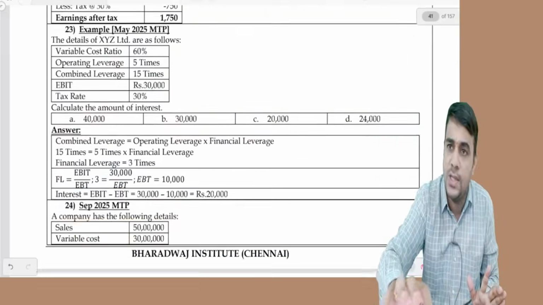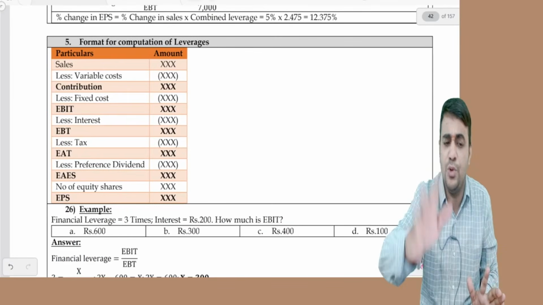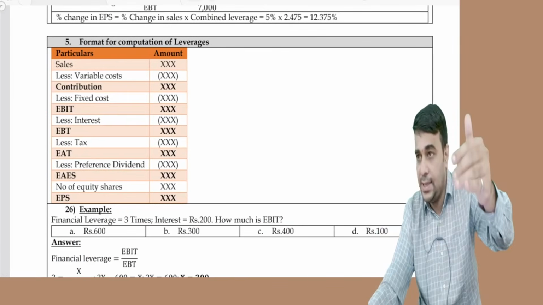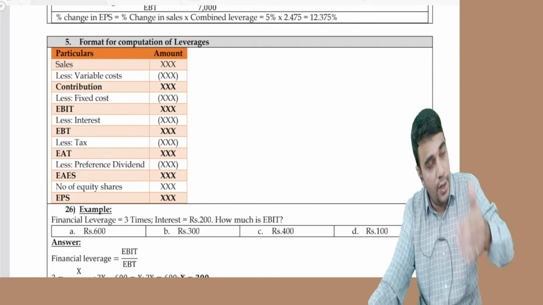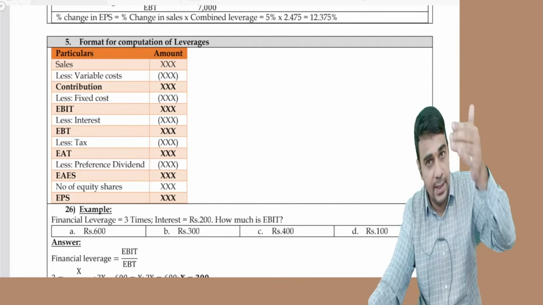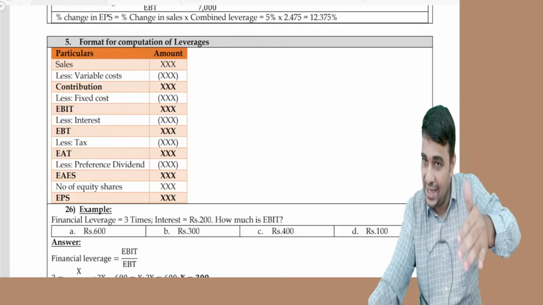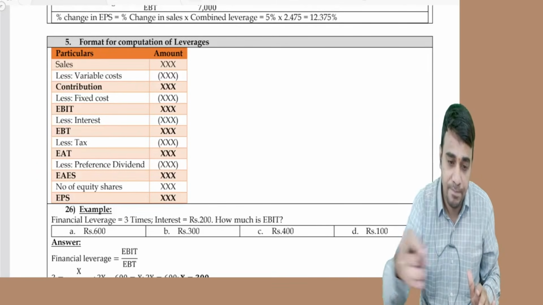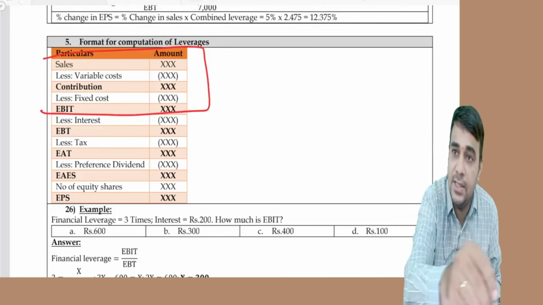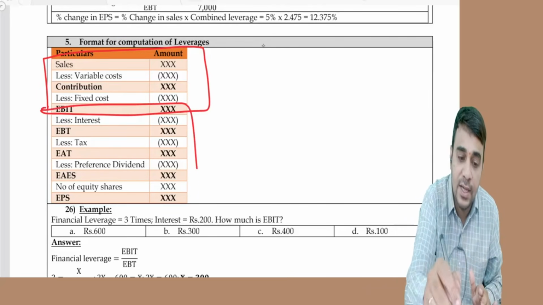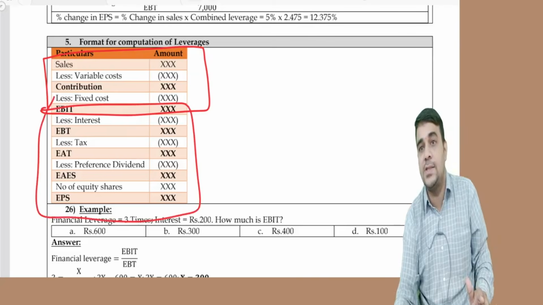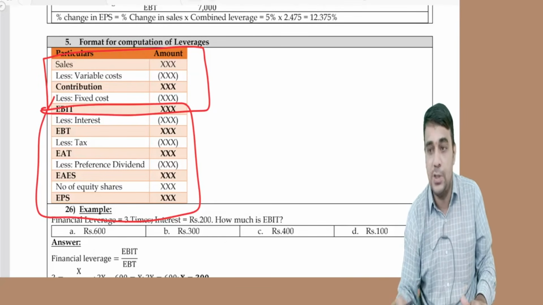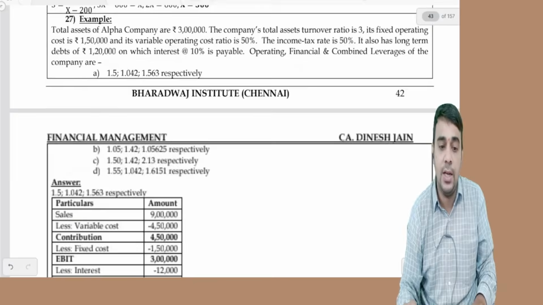In order to do all this calculation, we'll do this income statement. Starting with sales, less variable cost, contribution, less fixed cost, EBIT, less interest, EBT, less tax. So till this is marginal costing. Beyond this is financial management.